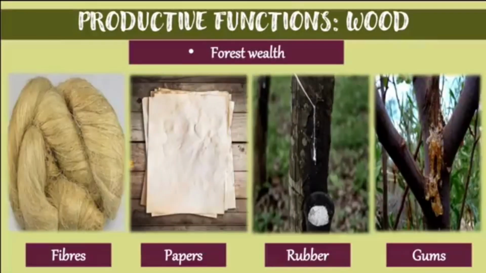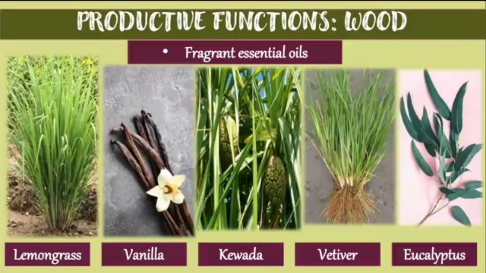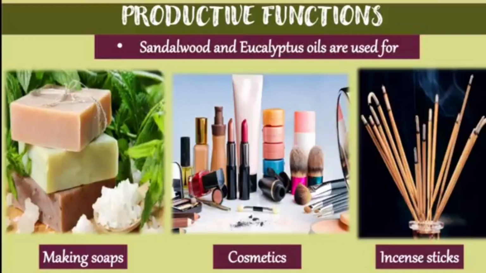Now along with wood, forests also give us fiber, paper, rubber, and gums. There are many uses of one tree that can be seen, and some fragile essential oils are also obtained from plants like lemongrass, vanilla, kewda, vetiver, and eucalyptus. Along with that, they also help in making soaps, cosmetics, and incense sticks. Basically the sandalwood and eucalyptus oils are used for these purposes.